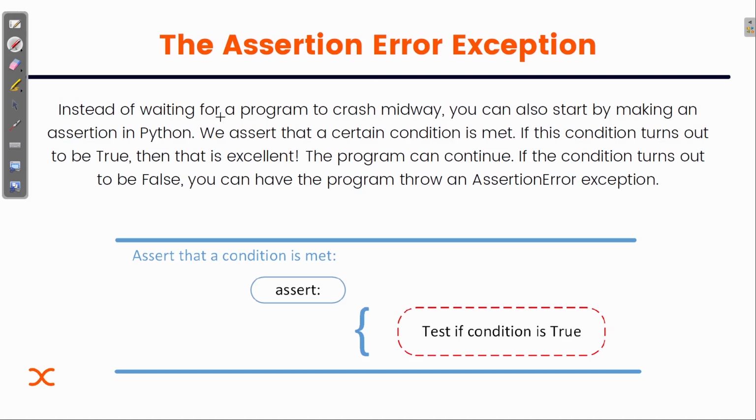Instead of waiting for a program to crash midway, you can start by making an assertion in Python. We assert that a certain condition is met. If this condition turns out to be true, then that is excellent, there is no error, and the program can continue. But if the condition turns out to be false, you can have the program throw an assertion error exception. That is, you can create an exception part and handle that error. So basically, assert tests whether the condition is true or not.